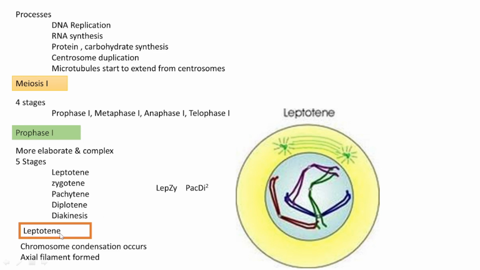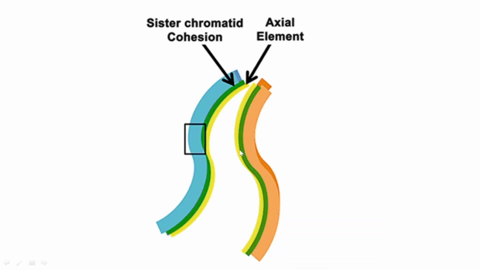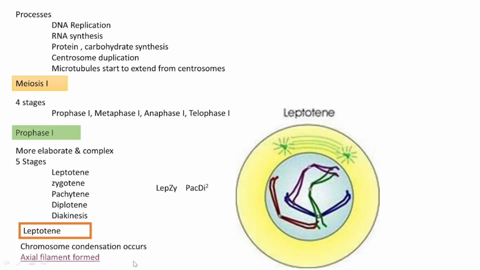Then we can go and see what is leptotene, what all changes are happening during leptotene. During leptotene, the main change is condensation. The condensation of the chromosomes begins during the leptotene stage. Along with that, an axial filament also starts to form. What is the axial filament? In this picture we can see that it is a proteinaceous filament forming along the sister chromatids. So these are the two main things that happen during leptotene.